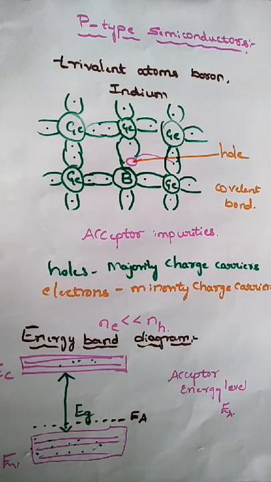Up to this we have discussed in detail the n-type and p-type semiconductors. Now let's see the difference between intrinsic and extrinsic semiconductors.